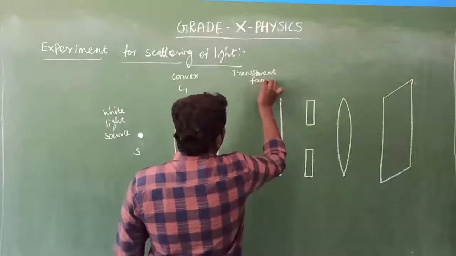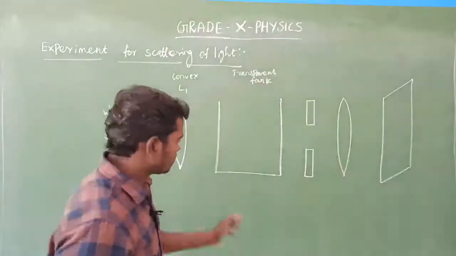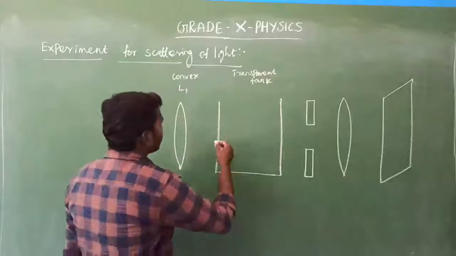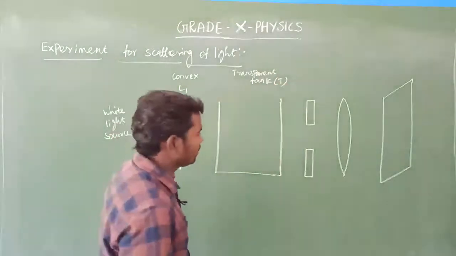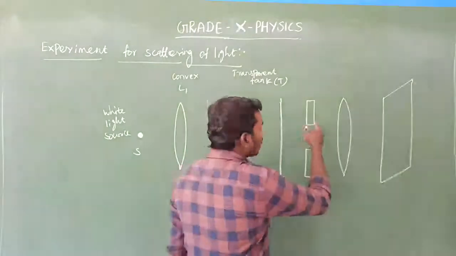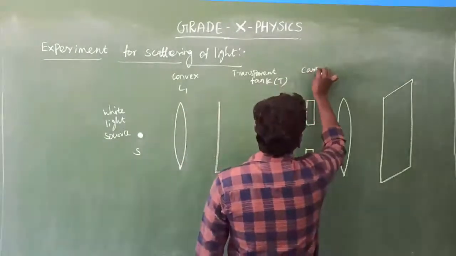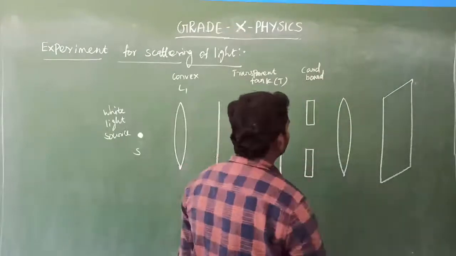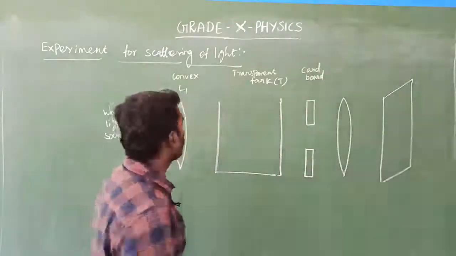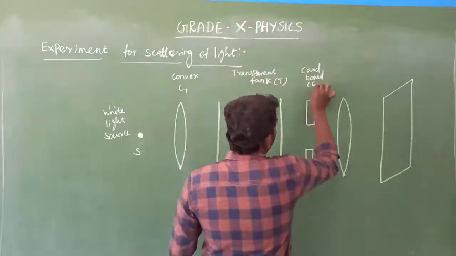Transparent tank, that is. So the transparent tank is denoted by capital T. Next one, this one, cardboard. That is cardboard. It's denoted by the letter C.